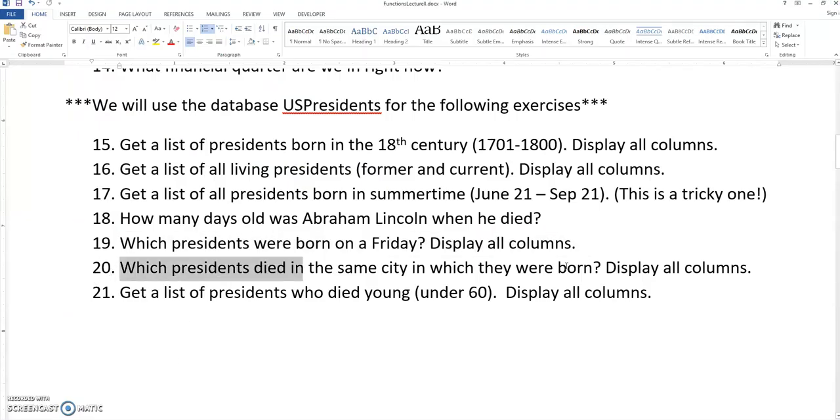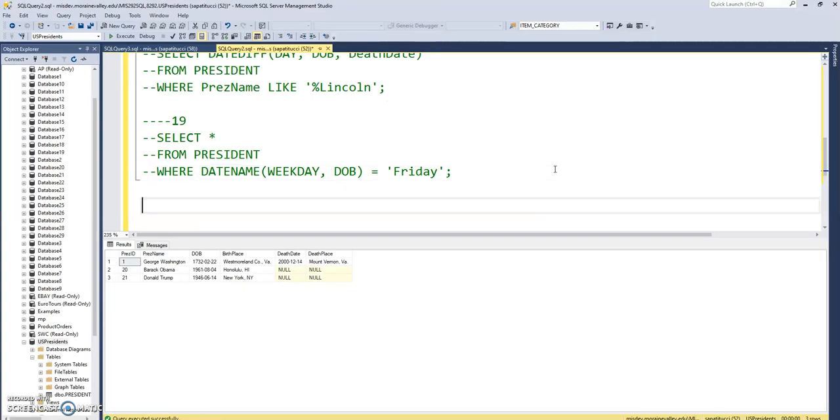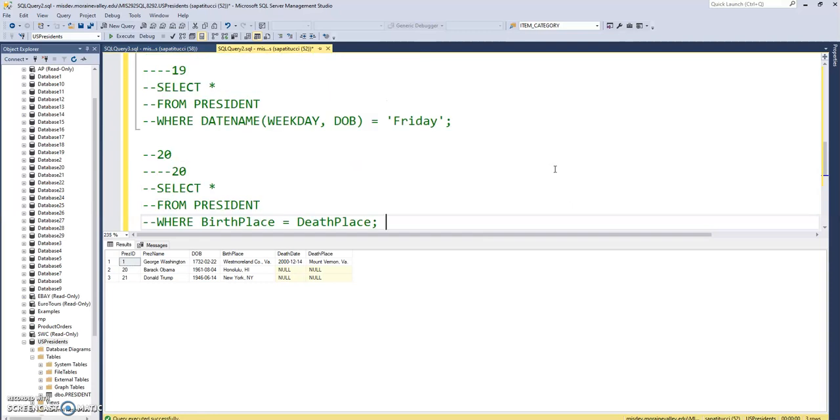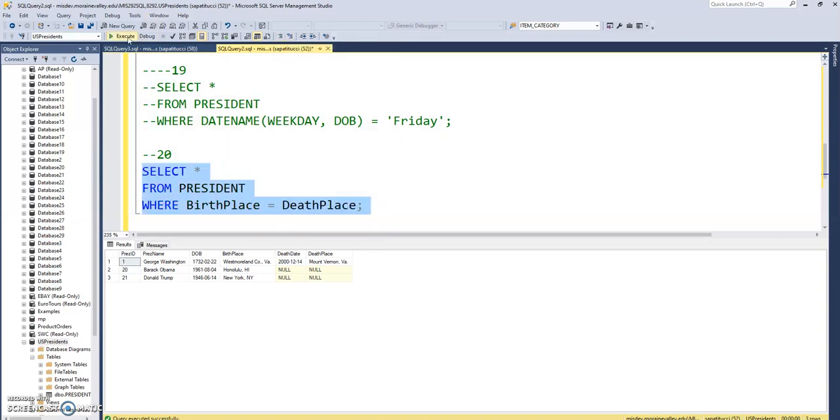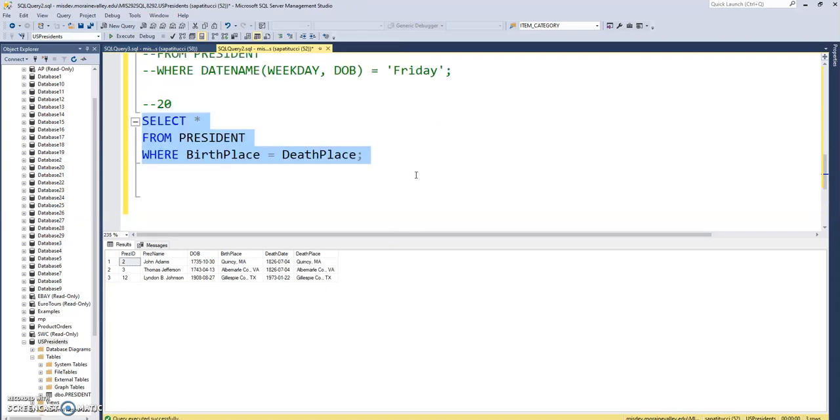Number 20, which presidents died in the same city in which they were born? Okay. Actually, this has nothing to do with date and times. I don't know why I put this in here, but what the heck, let's do it. This is selecting from president where the birthplace is equal to the death place. That's all. Who are they? These ones. Okay.